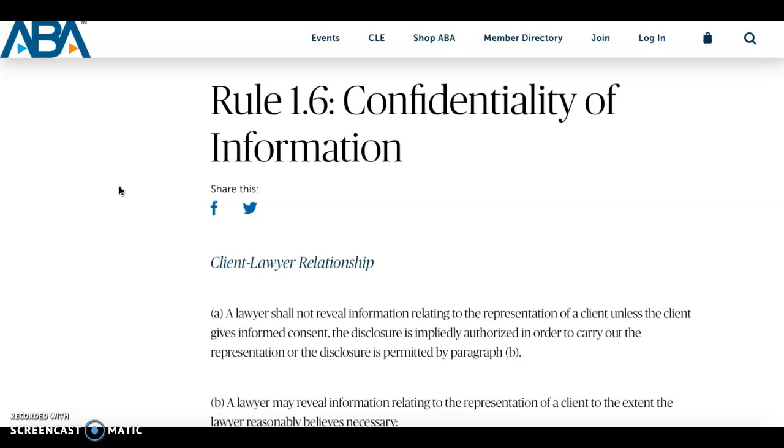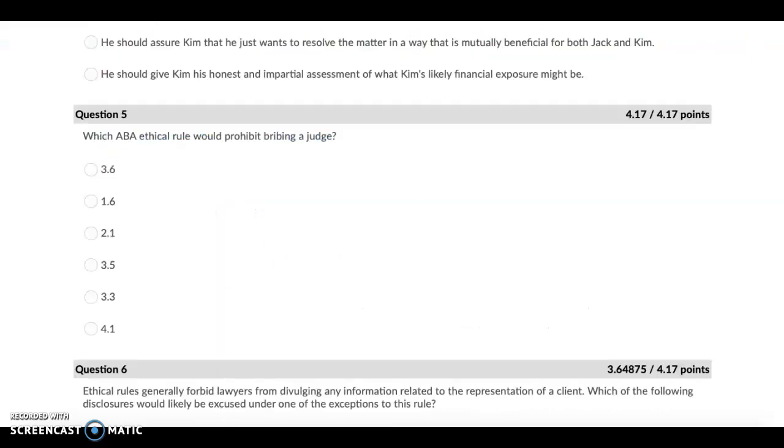It says that a lawyer has confidential information that deals with his or her client that should not be disclosed to the public unless, of course, the client consents to this. There's nothing here about bribing or directly influencing a case. It's just about keeping information confidential. So we can get rid of that option.